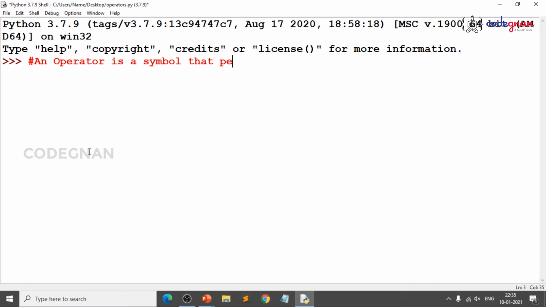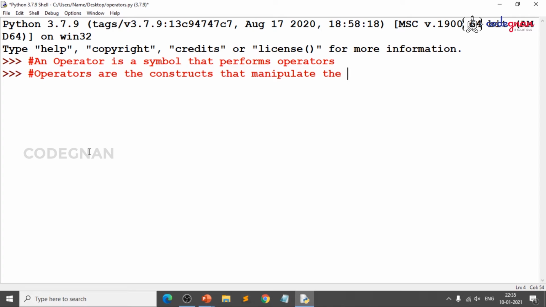where that symbol differs, right? That symbol could be plus, minus, star, division. We have some more things, right? Or operators are the constructs. When I say constructs, you try to frame up the variables that manipulate. When I say manipulate, that means you try to manipulate the values of operands. It's pretty much easier to say.